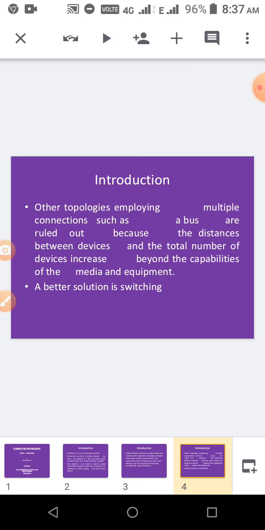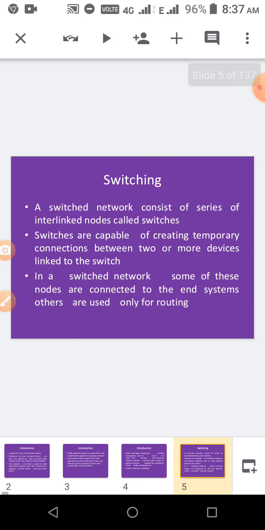So we are coming to the concept of switching. What do you mean by switching? It consists of a series of interlinked nodes, and they are capable of creating temporary connections between devices linked to a switch. Devices are connected by using these switches.